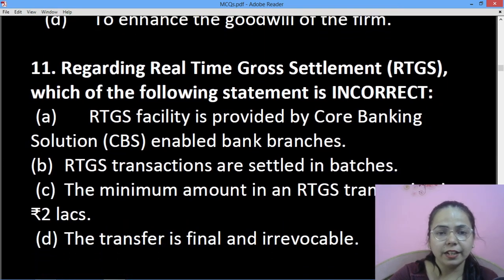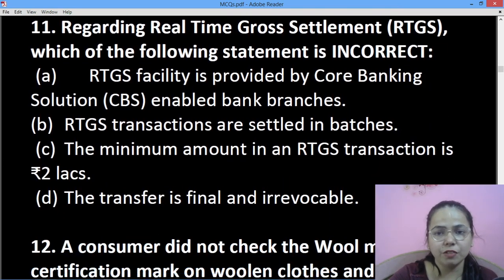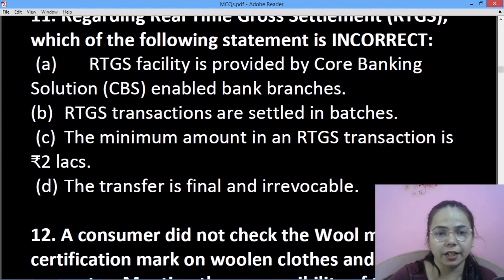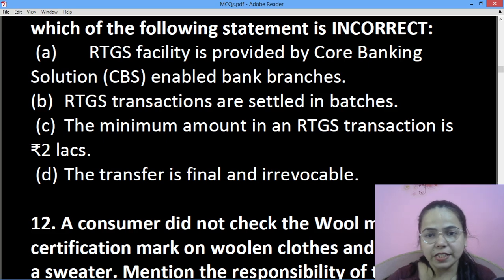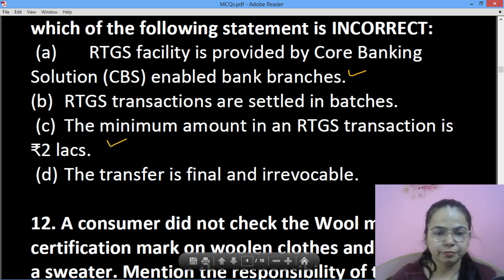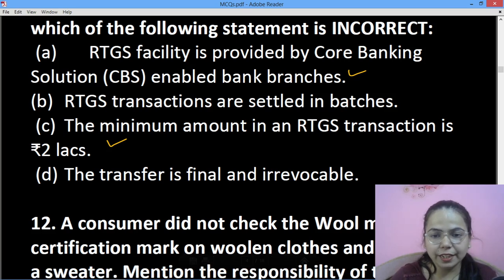Next is regarding the real time gross settlement, which of the following statements is incorrect? RTGS is a facility that is provided by core banking solution, okay. Then RTGS transactions are settled in batches, no. The minimum amount in the RTGS transaction is 2 lakhs, okay. The transfer is final and irrevocable, yes. So what is incorrect is that RTGS transactions are settled in batches, no.